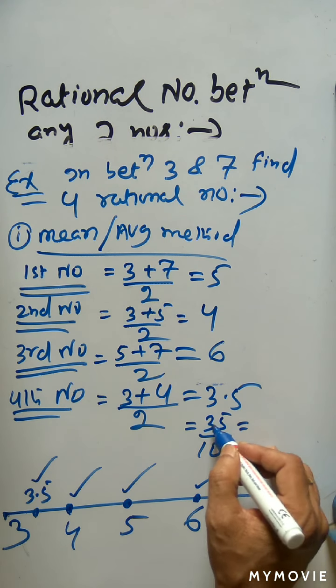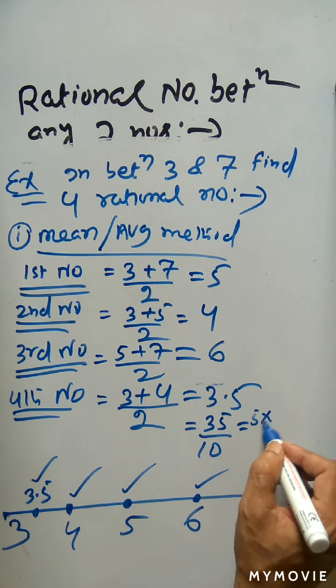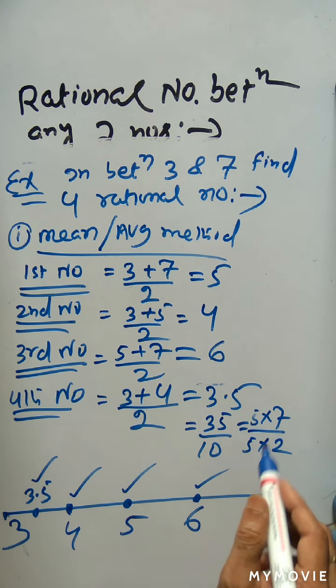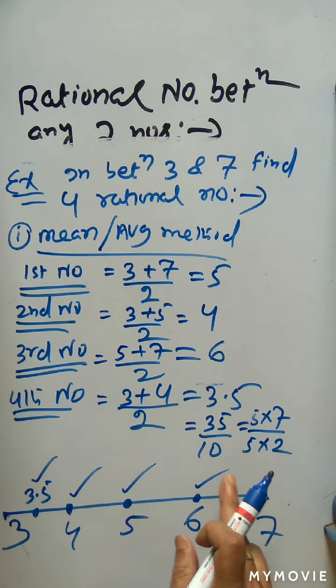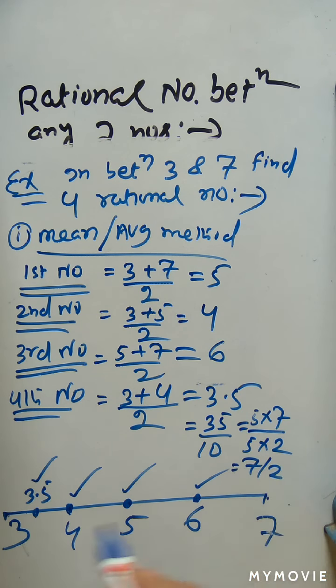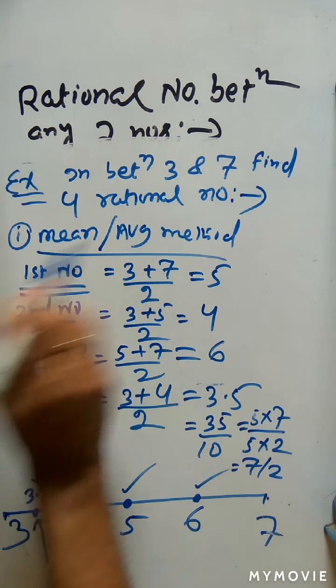If we factorize, 35 is equal to 5 into 7, and 10 is nothing but 5 into 2. So 5 cancels, and it will be 7 by 2. So this 3.5 is nothing but 7 by 2. So these are the four rational numbers between 3 and 7, according to the mean or average method.